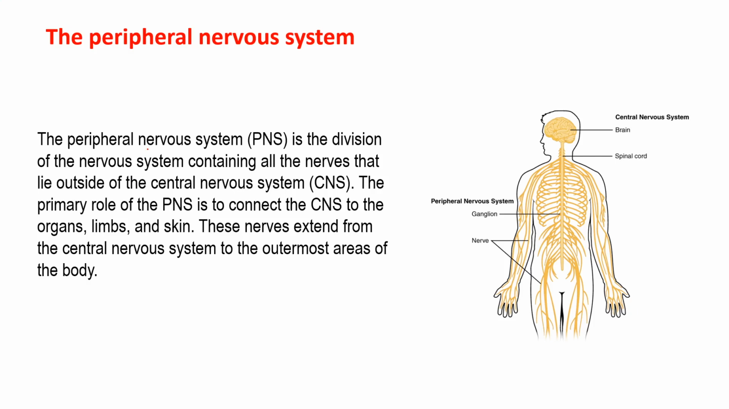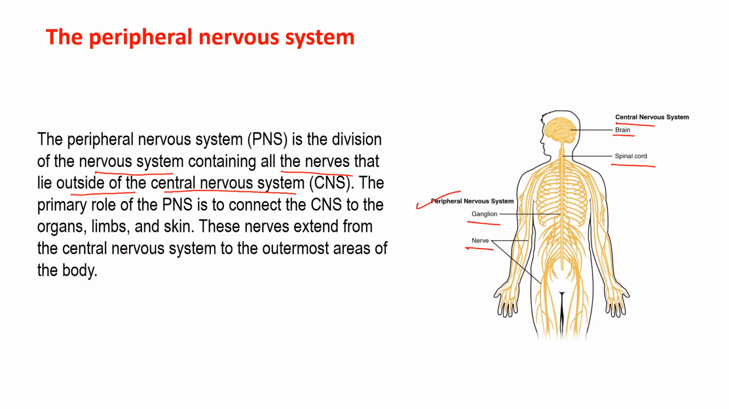So as you see here, I have mentioned every detail of the PNS. This is basically a division of the nervous system, right? It contains the nerves that lie outside of the central nervous system, and they extend to other parts of the body, including muscles and organs. If we talk about the central nervous system, it comprises the brain and spinal cord, whereas the PNS, the peripheral nervous system, typically consists of the ganglia and the nerves, which extend to other parts of the body, including muscles and other organs.